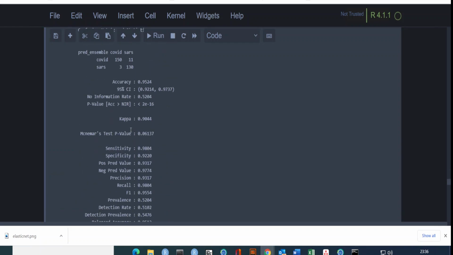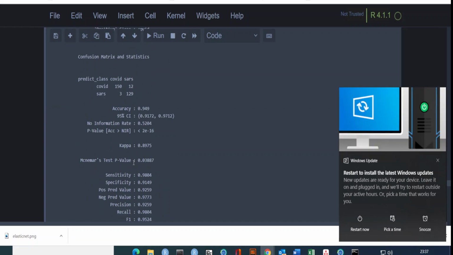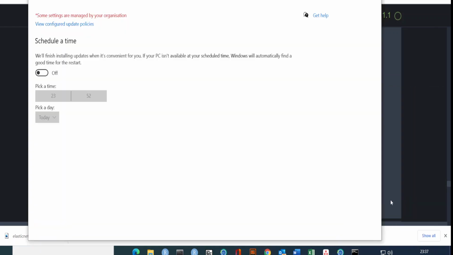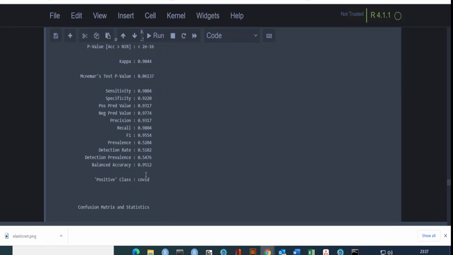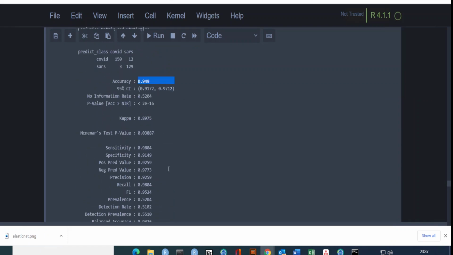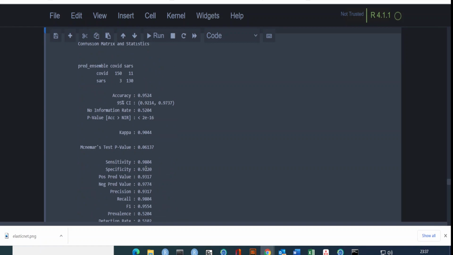So that means we have improved the performance 92%. Actually, then it's not this one. Then maybe it's not the TF-IDF version. Let me, because this thing is complaining that I need to restart it. Okay, so that means this is one of the best models that we have, 94%, 98% sensitivity, and then 91%. But you see, with the ensemble model, we have gained a little bit of specificity. That's why our accuracy also gets somewhat improved.